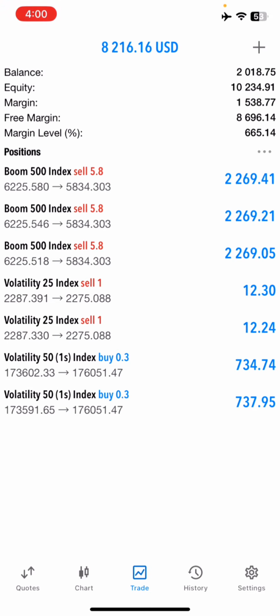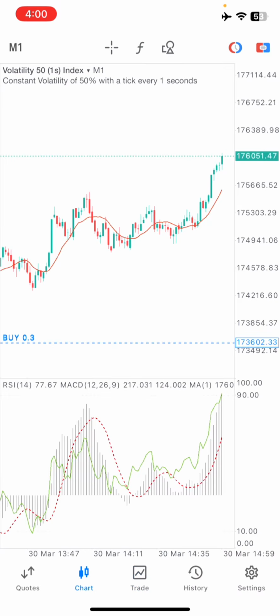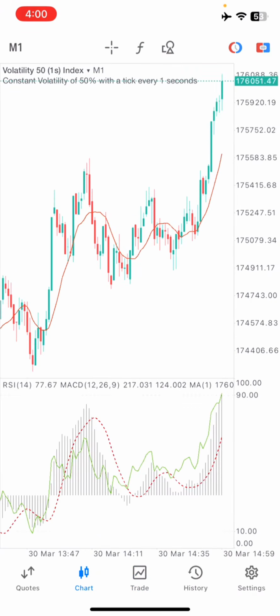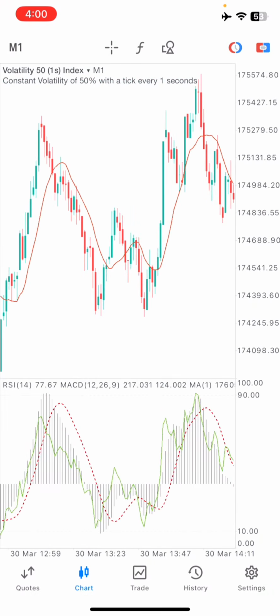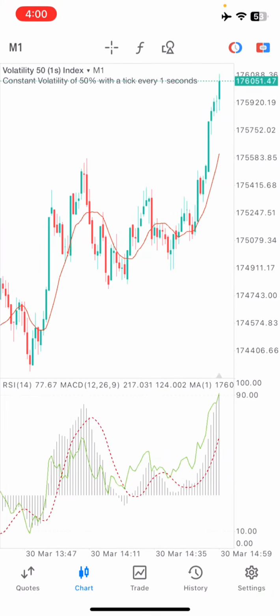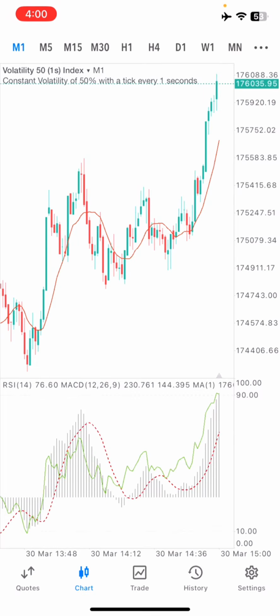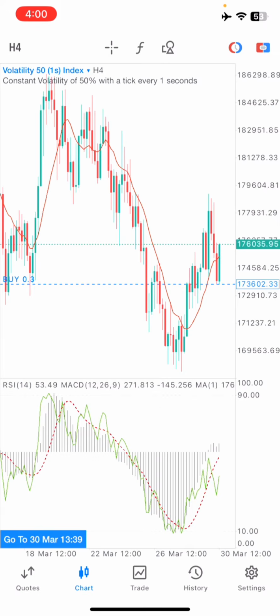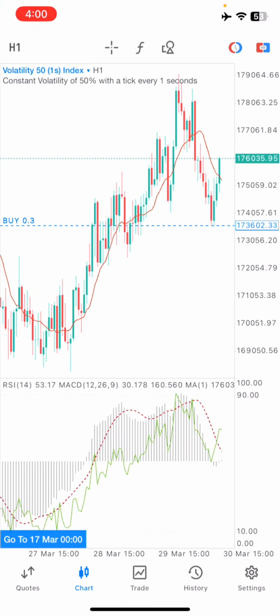So with that being said, let's quickly jump into the strategy right here. I did the strategy right here. The first thing we are going to do is give you the settings for the strategy, and also explain how you are going to make use of it. I could say the strategy is useful on the lower time frame, which is the 1 minute time frame, and also on the H4 and H1 time frames.